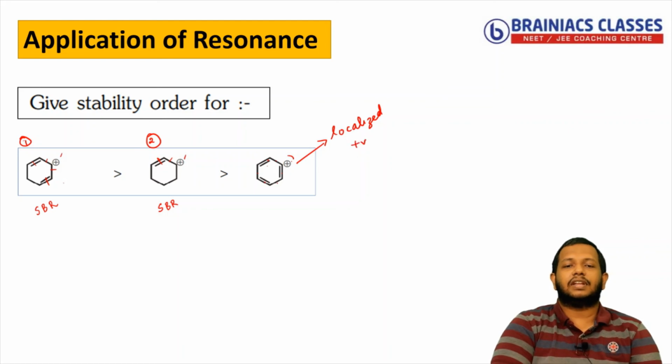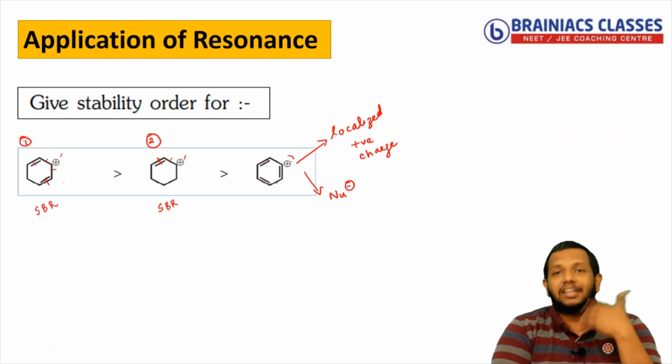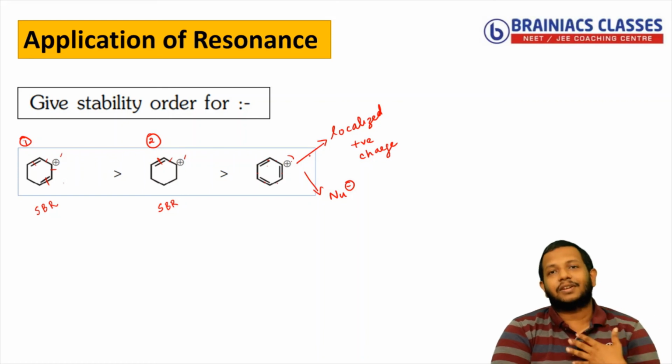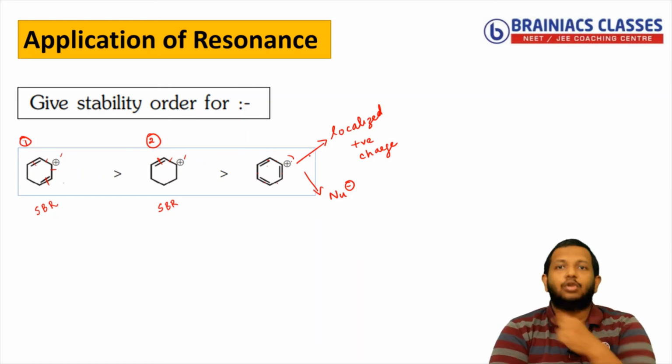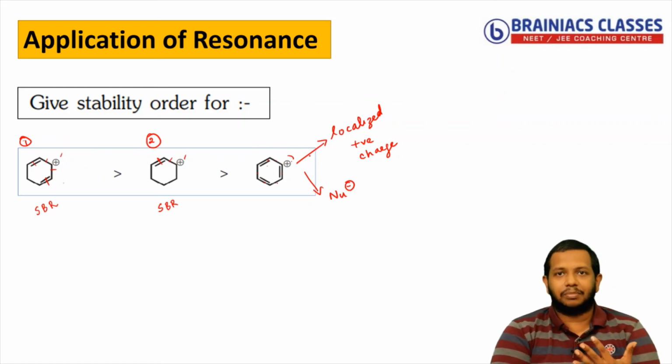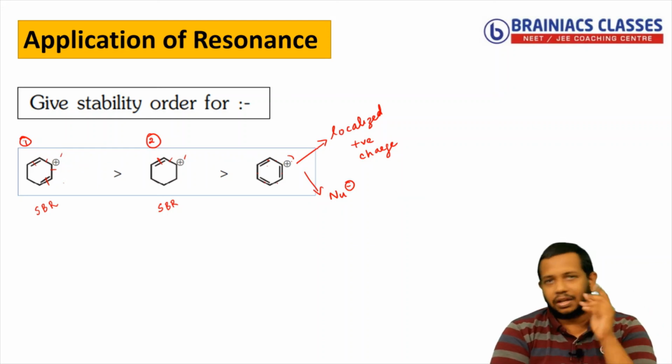So if this is a localized positive charge, what is the problem? Easily this can be attacked by whom? A nucleophile with a negative charge. Or I can say the reactivity increases. Why do we say resonance is stabilizing a positive charge? Because resonance will make the positive charge move around the system. So when a nucleophile or somebody comes, they cannot find this positive charge. It keeps on moving. That is how the resonance is stabilizing.